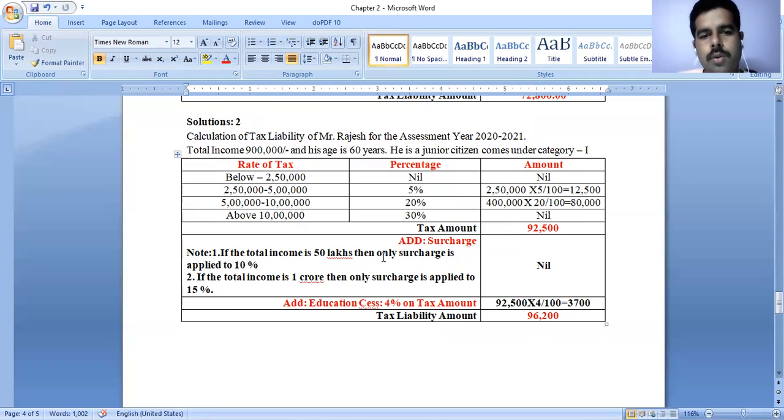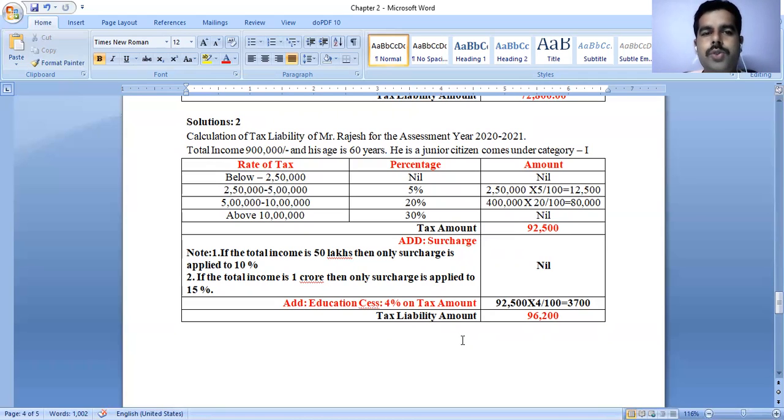I think you understood these conditions, note 1 and note 2, in the previous problem. So we are not going to apply surcharge percentage here, but as a procedure we need to write add surcharge, and simply write nil in the amount column. Then add education cess 4% on tax amount, that is 92,500 into 4 by 100, 3,700 we got. And finally you need to add 3,700 plus 92,500. The tax liability amount is 96,200. I think you got a good clarity regarding this problem.